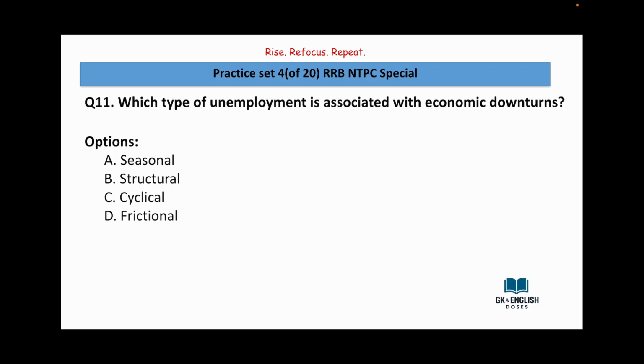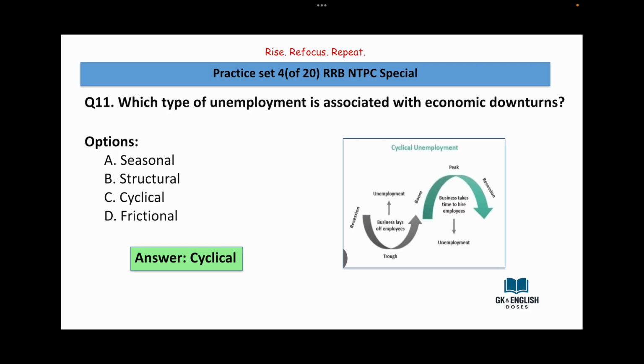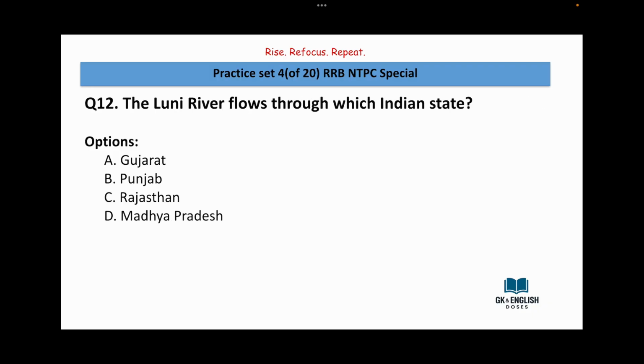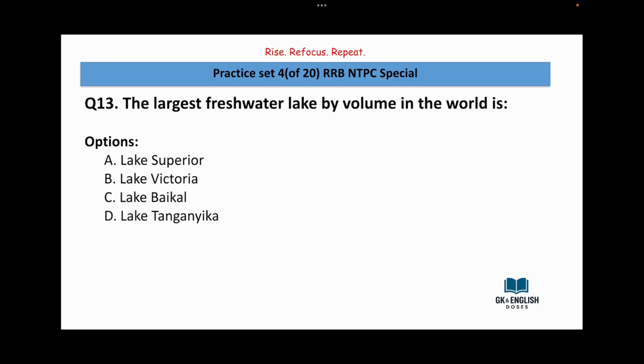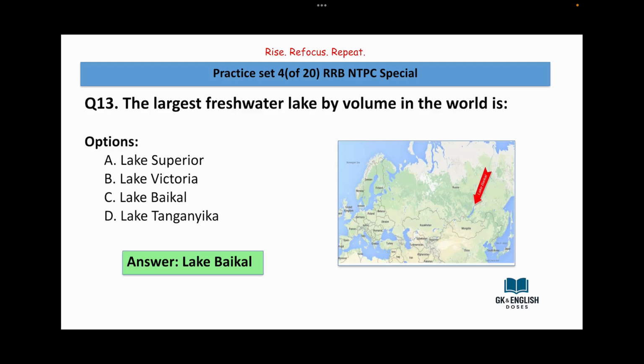And the answer is cyclical. The Luni River flows through which Indian state? Gujarat, Punjab, Rajasthan, Madhya Pradesh. Answer is Rajasthan. The largest freshwater lake by volume in the world is Lake Superior, Lake Victoria, Lake Baikal, Lake Tanganyika. Answer is Lake Baikal.